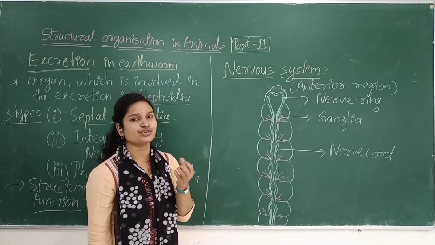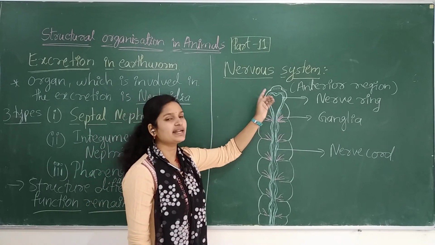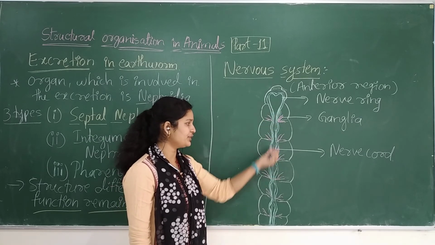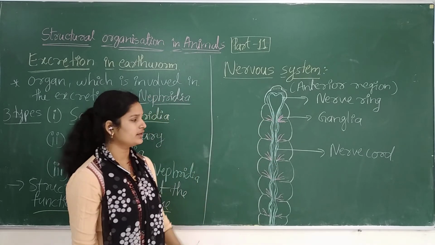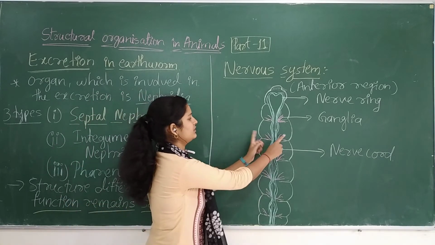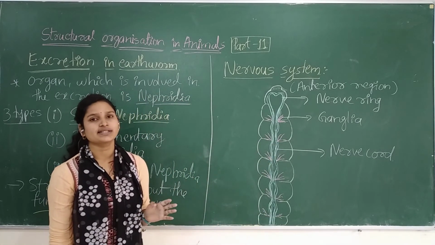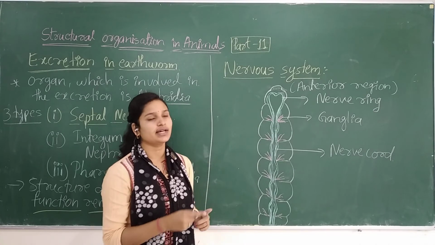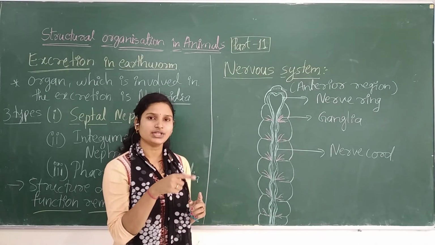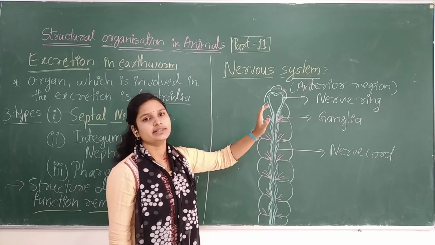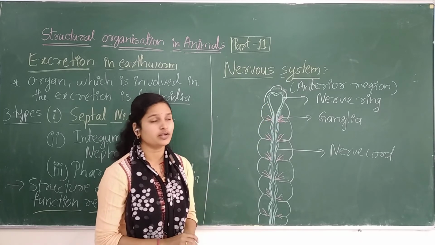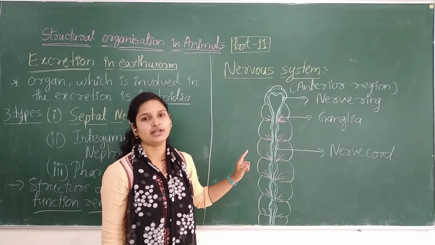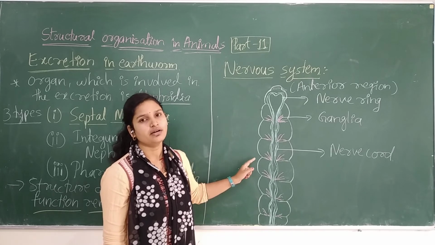Okay, double membrane, a very strong ring-like structure which will be present at the anterior portion, and this one will be your ganglia. And this one will be your long nerve cord. This is the nervous system through which the message or the stimulus is going to pass to this region. And remember, this nerve ring which is connected to the nerve cord after the pharyngeal region, that we call the brain part of your earthworm. The ring and the nerve cord, this whole we call the brain part of your earthworm.